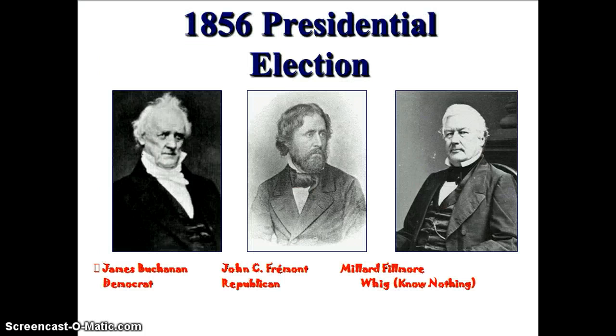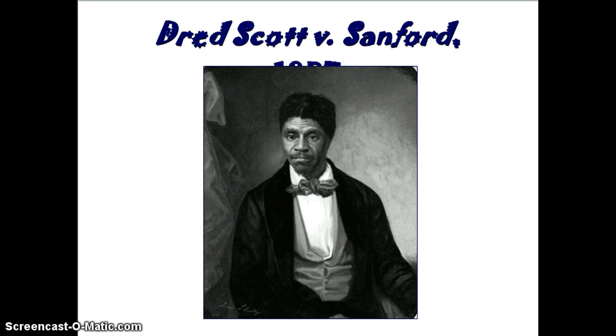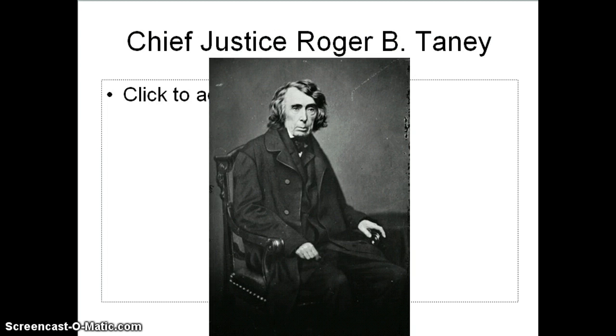Afterwards, James Buchanan wins the election for president in 1856, and he will prove to be a relatively ineffective leader. The Dred Scott decision is passed the following year, and in this decision, Chief Justice Roger B. Taney rules that Dred Scott was not a citizen, therefore could not sue.